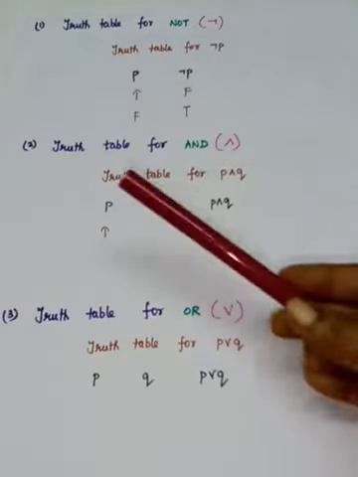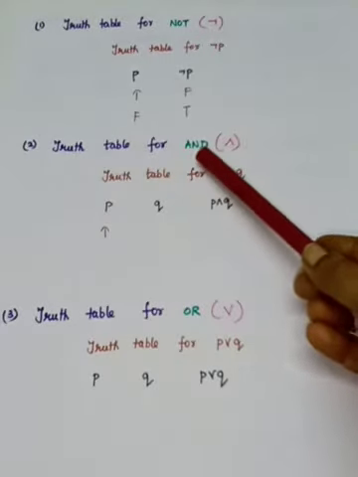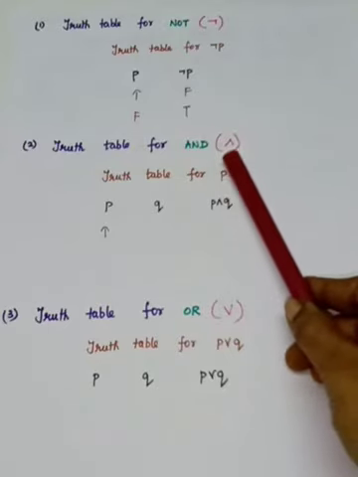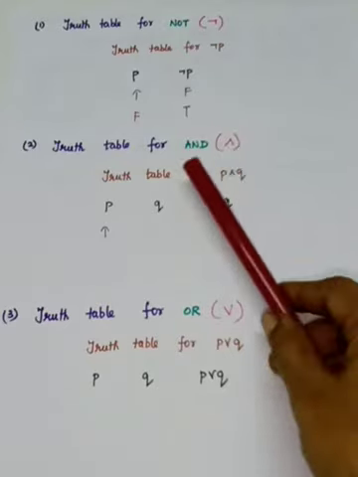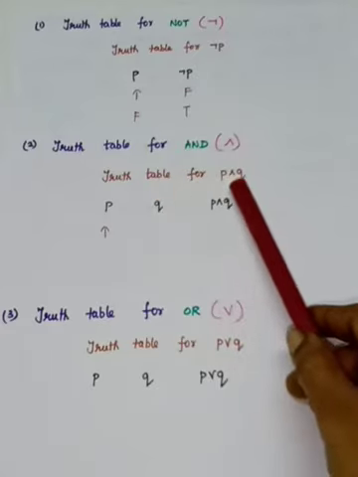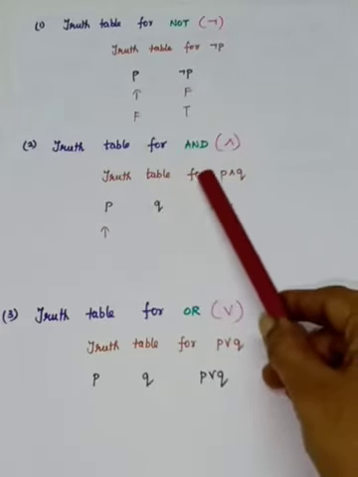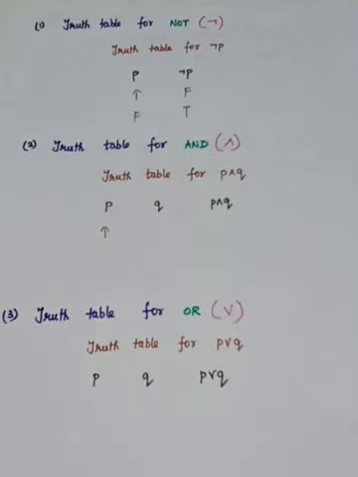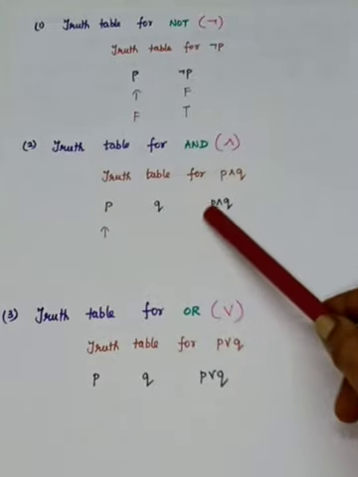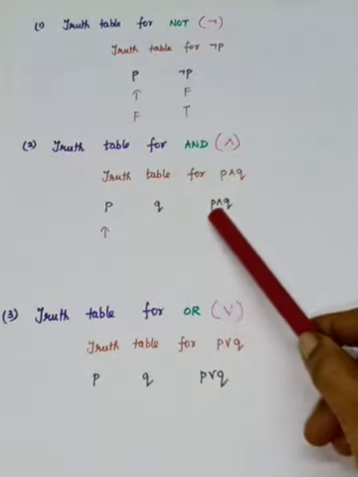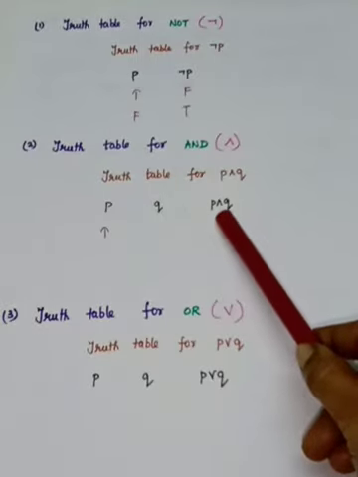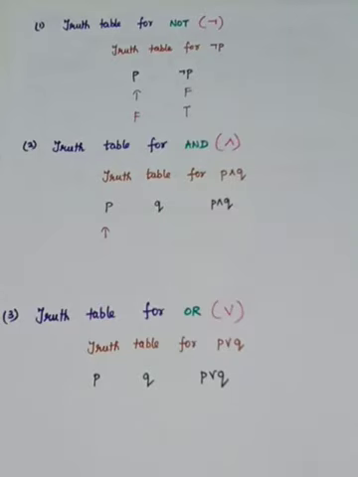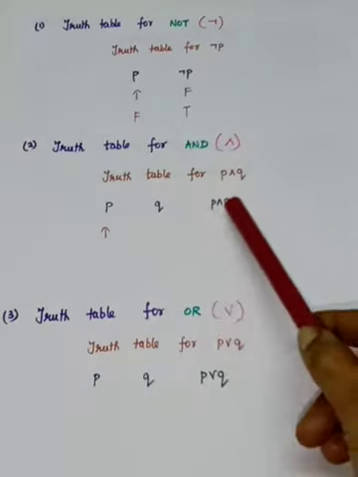The next one, we are moving to the truth table for and. So it's a conjunction. What is the symbol? You have to use this symbol for and. Now we are going to write the truth table for P and Q. This P and Q is a statement formula, and we are going to write the relationship between the simple statements and the compound statement. P, Q are simple statements. With P and Q, we are using a logical connective, so it is a compound statement.